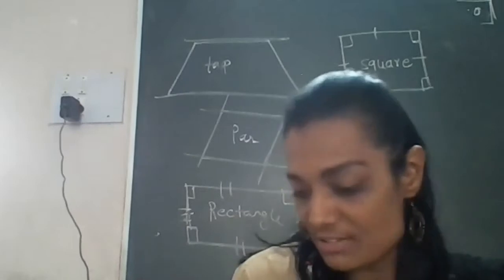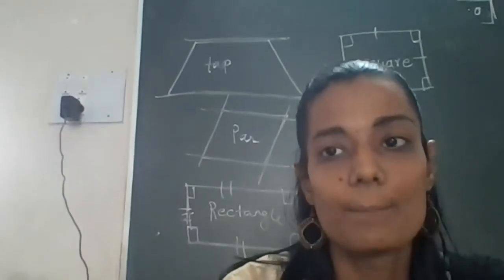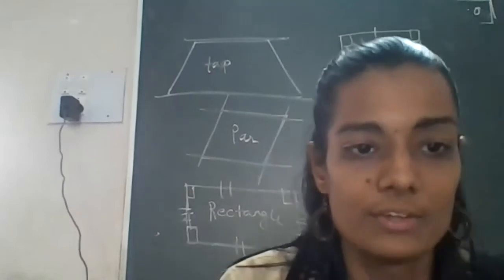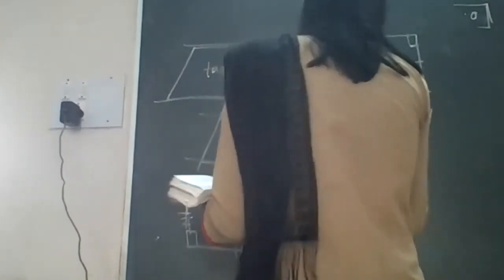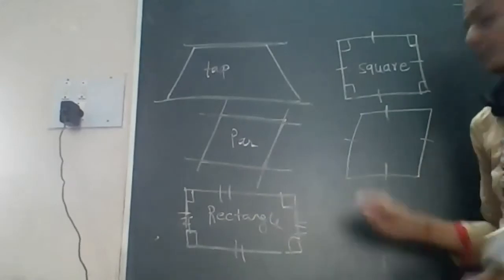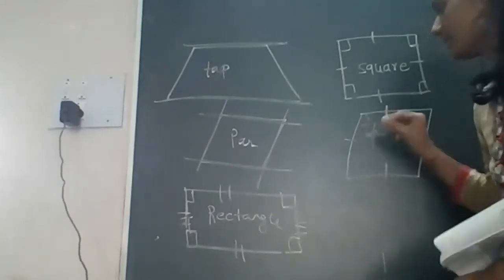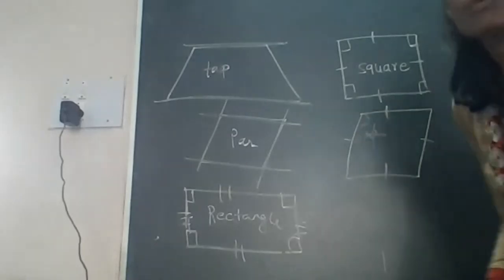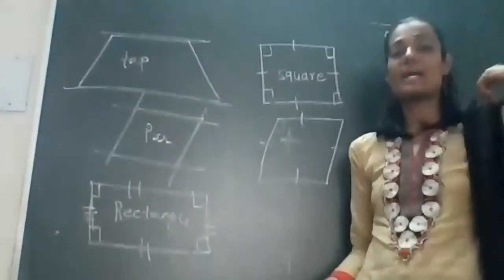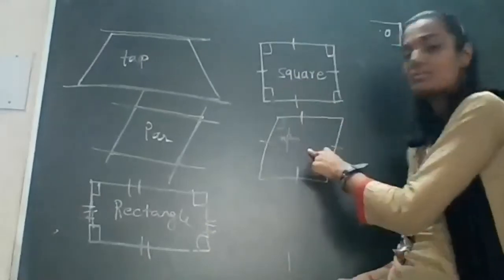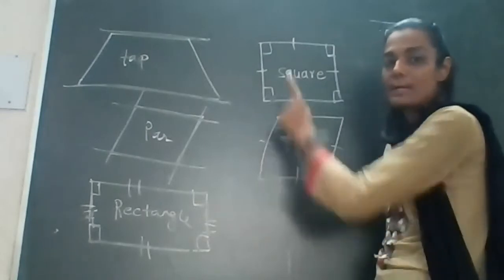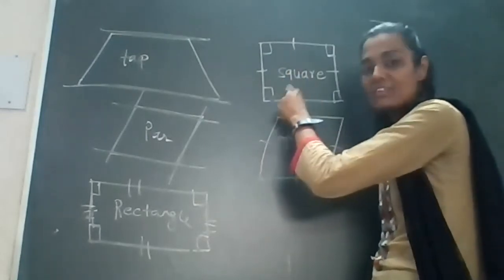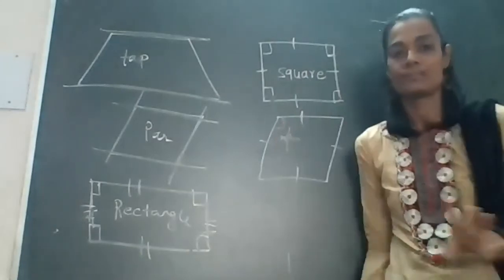Next is the rhombus. Rhombus means all the four sides are equal, but the angles are not 90 degrees. So here I am drawing the diagram. The angles are not 90. There is a difference between square and rhombus. In a rhombus, only the four sides are equal, but in a square, the four sides as well as the four angles are equal.